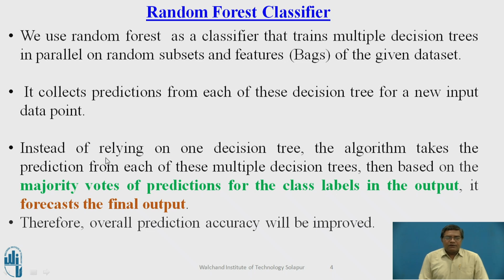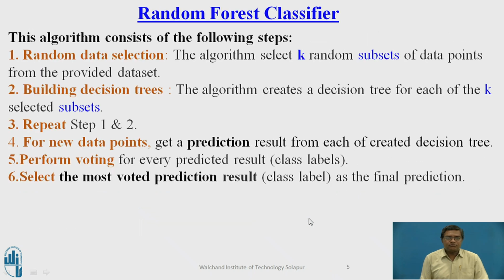This model does not rely on a single decision tree, but takes the predictions from multiple decision trees, and then based on the majority votes of the predictions for the class labels in the input, it forecasts the final output. Therefore, the overall prediction accuracy of this model will be improved.